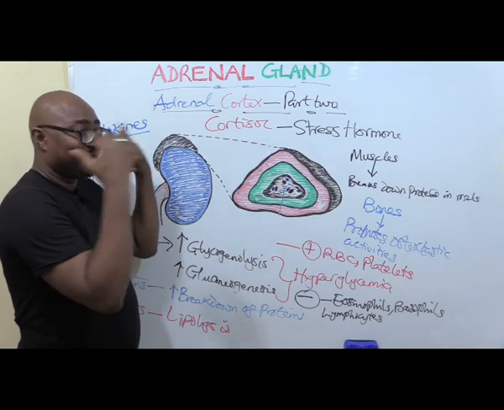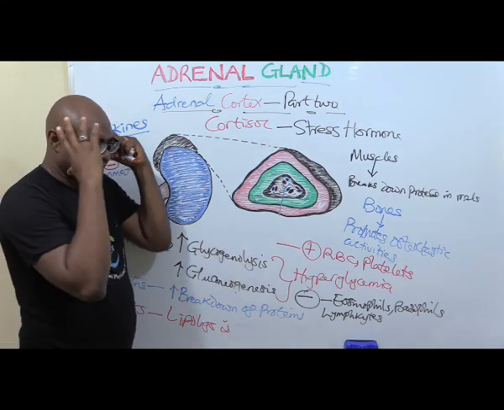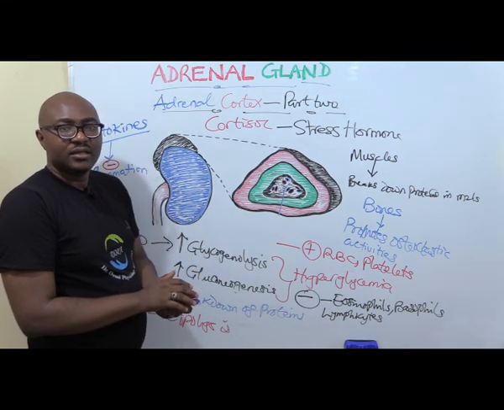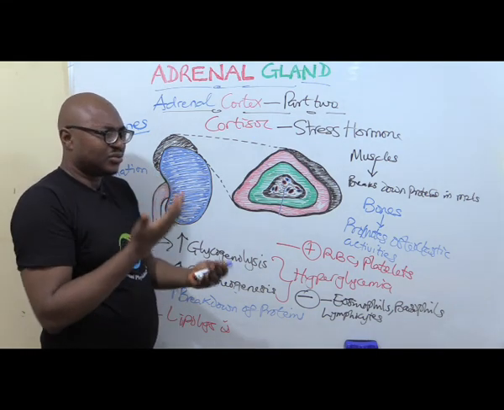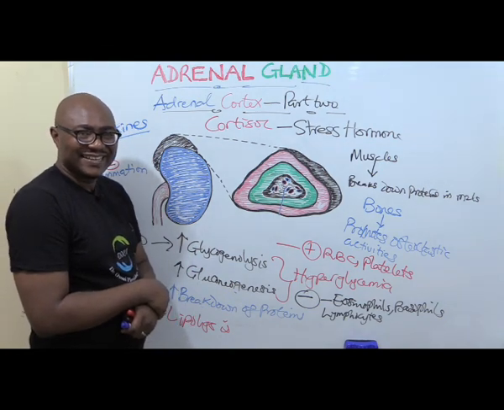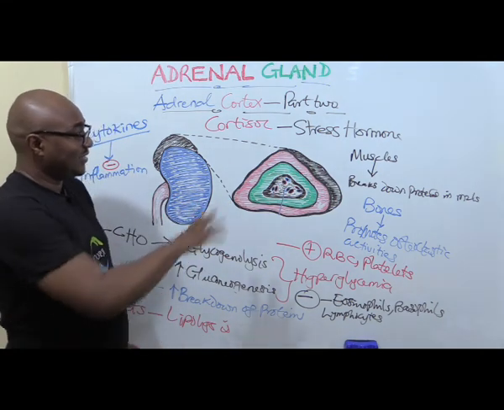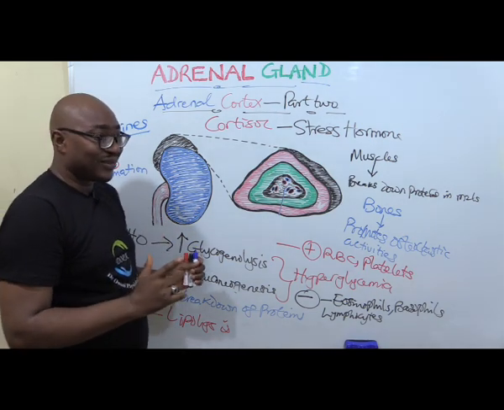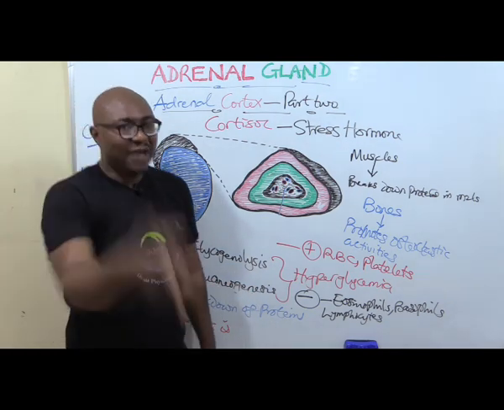It also has influence in the CNS; it helps you to concentrate, because in a stressful situation, you need your mind to function excellently well. So when cortisol is lacking, you have a lot of mental disturbance, inability to concentrate, sometimes even personality changes. The details are in the books. This is basically what you need to know about the functions of cortisol. After the break, we're going to be learning about the regulation. It's also very easy stuff. Don't go anywhere after this break.